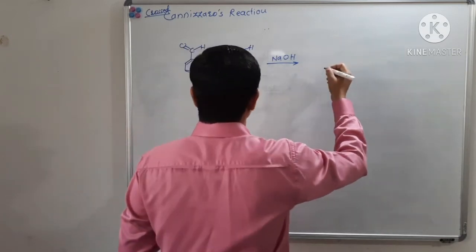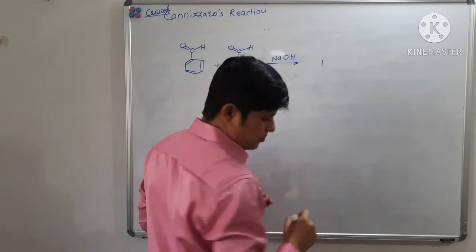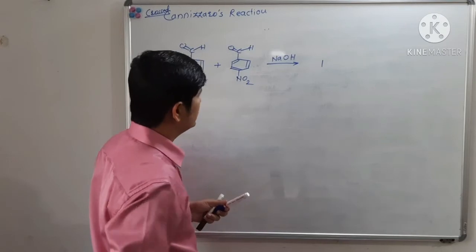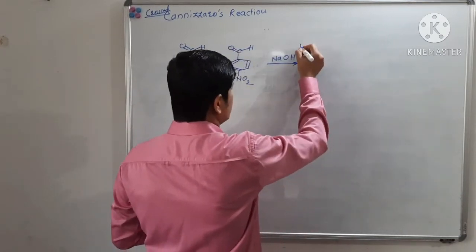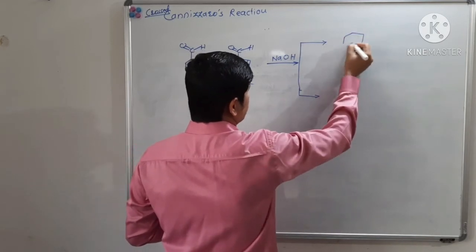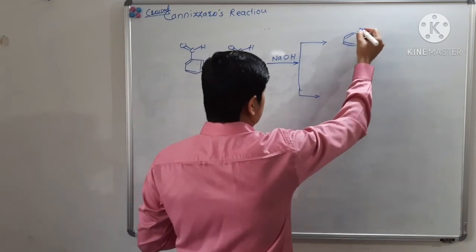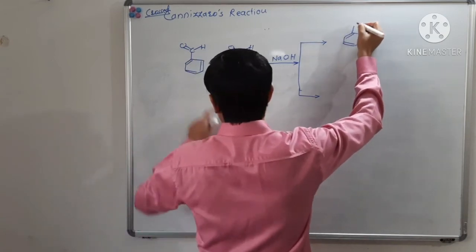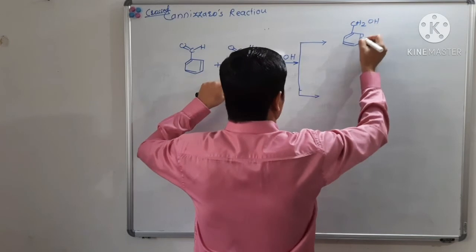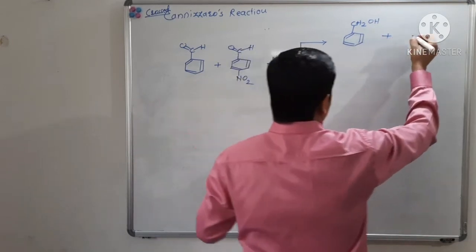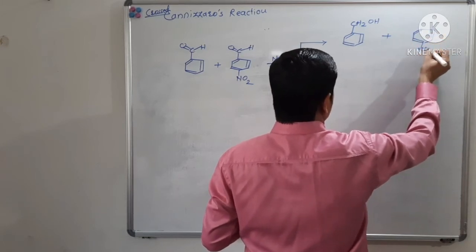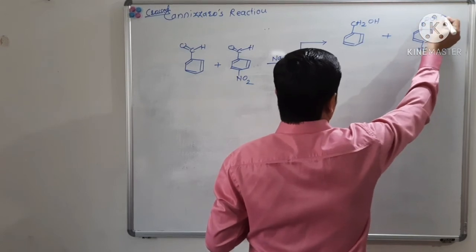So what will form? There will be a formation of a total of 4 products. In one case this will undergo reduction and this will undergo oxidation. So we can write the nitro compound with C double bond O Na.